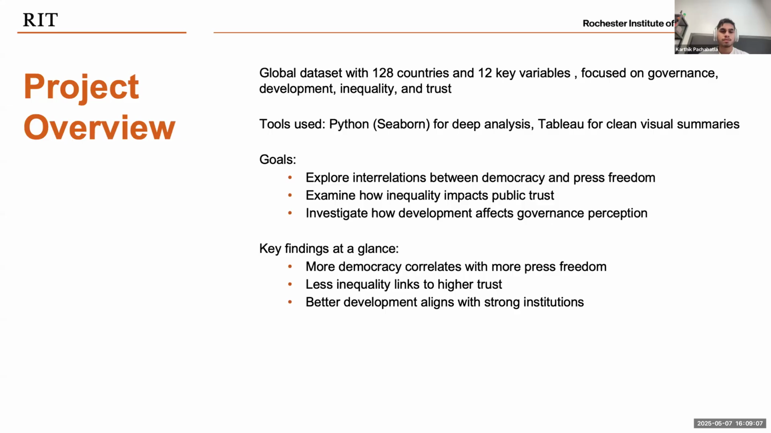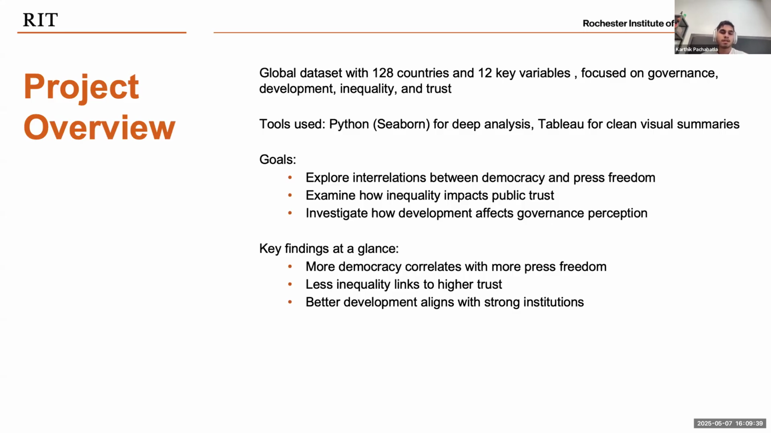Coming to the project overview, this project looks at how democracy, governance, inequality, and public trust are connected around the world. We use a dataset with 12 key indicators from 128 countries, analyzing it with Python for deeper insights and Tableau for clear visual storytelling. Our main goal was to explore questions like, do democratic nations really have more press freedom? Does development lead to stronger institutions? And does income inequality reduce trust in government?